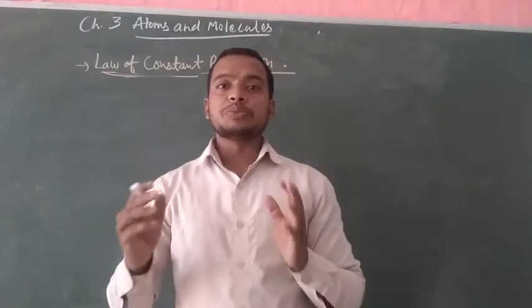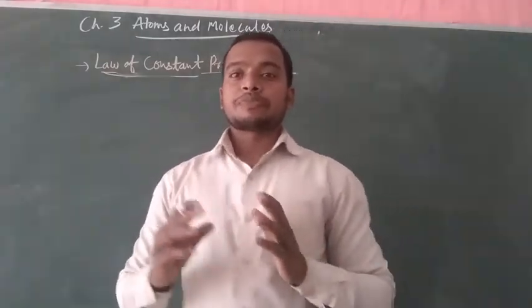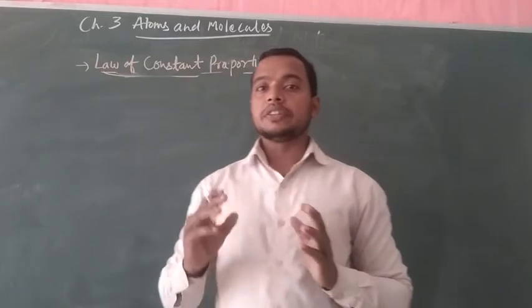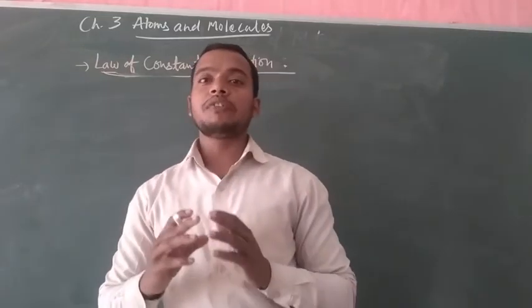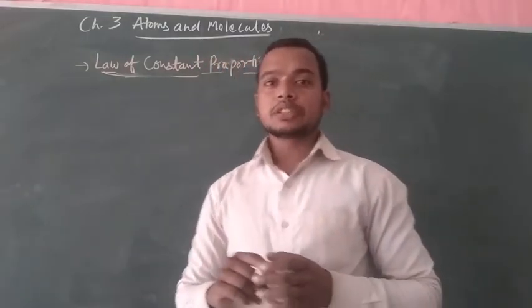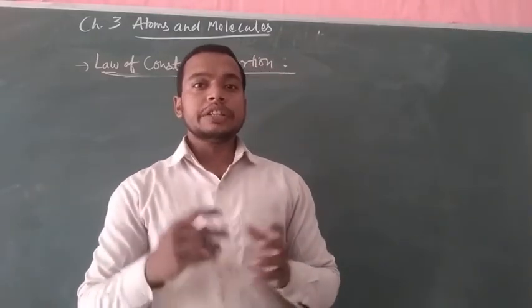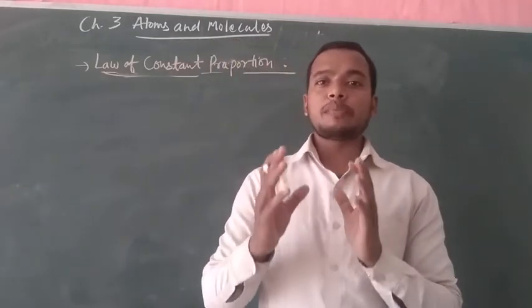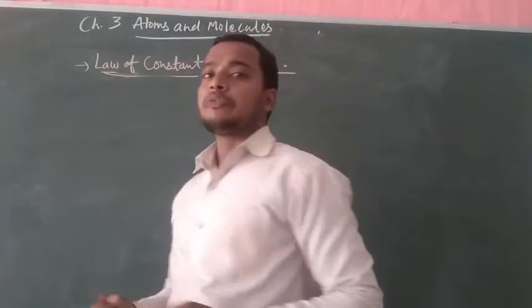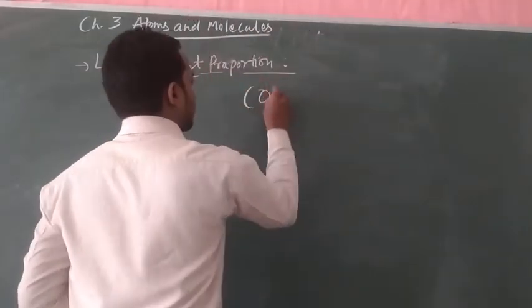Hello students, in this video we are going to discuss the second law of chemical combination, which is the law of constant proportion. This law was given by Joseph L. Proust in 1797. He said that in the formation of a chemical compound, for example carbon dioxide,